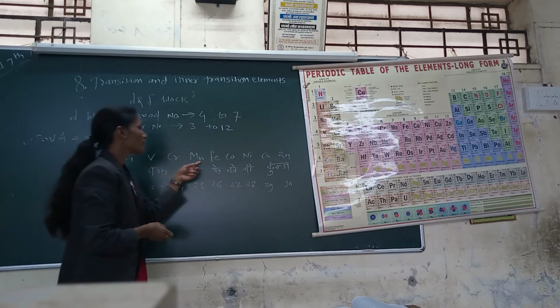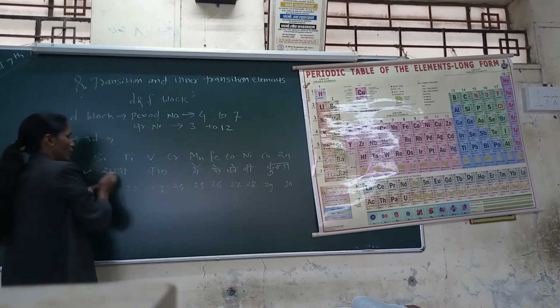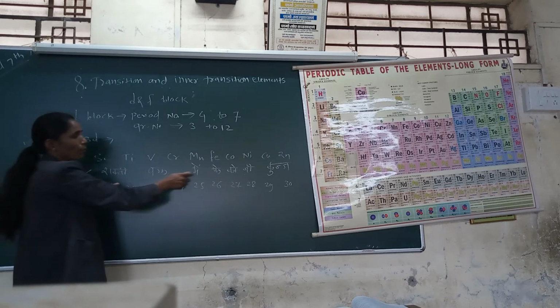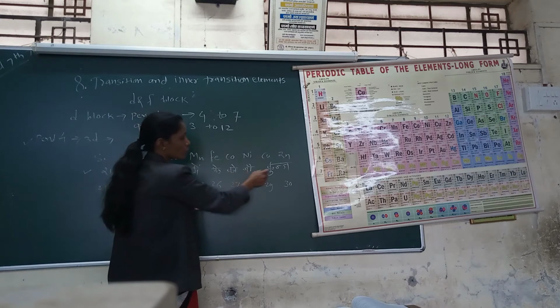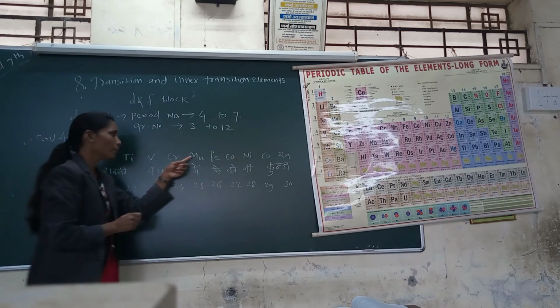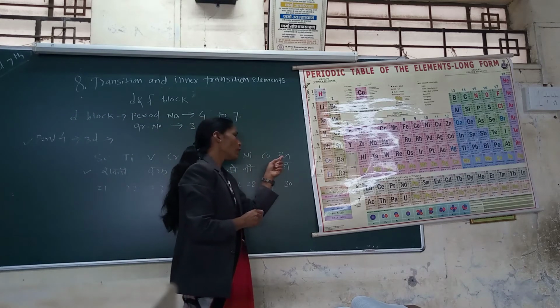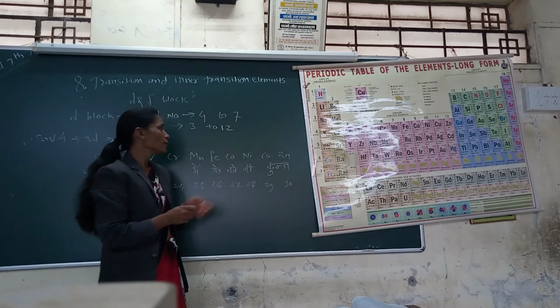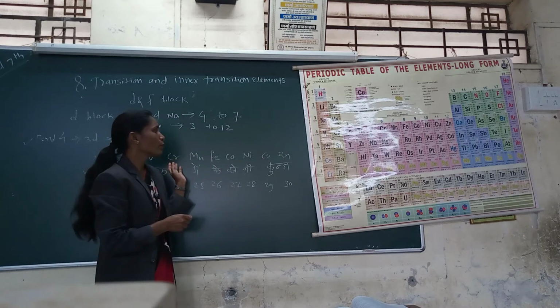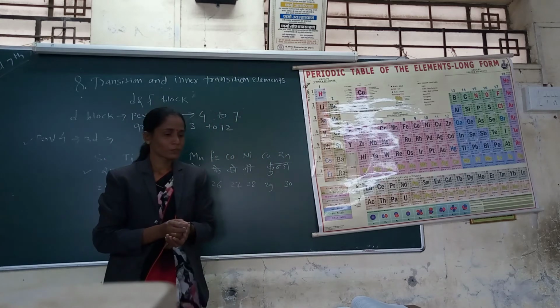We understand the sequence through this mnemonic: scandium, titanium, vanadium, chromium, manganese, Fe, Co, Ni, Cu and Zn. This sequence is very important for the explanation of the 3D series.